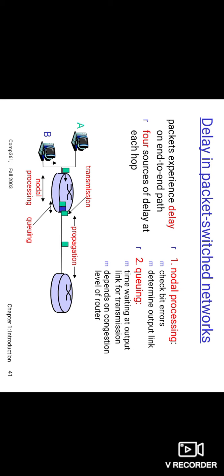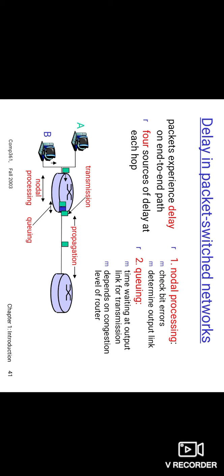The second case is that many packets are waiting in the queue which have arrived before the newly arrived packet. In these two situations, the packet has to wait. If the link is currently busy or if there are other packets already queued, there comes the delay.